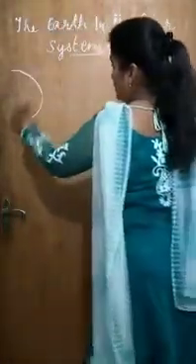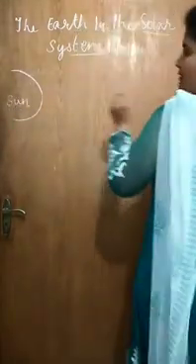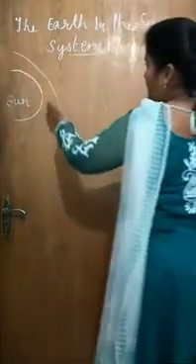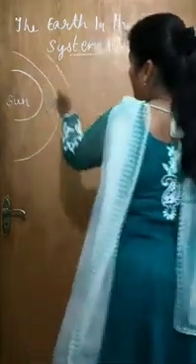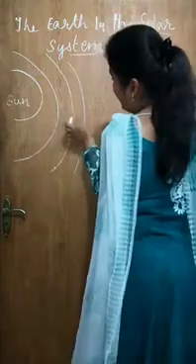Now what do these 8 planets do? There is sun in the center of your solar system, and what do these 8 planets do? They revolve around this sun like this. We can call this as sun. And what are 8 planets doing? They are revolving around the sun on their own orbits.